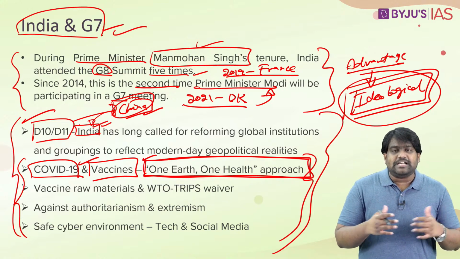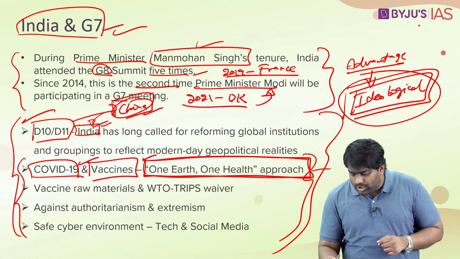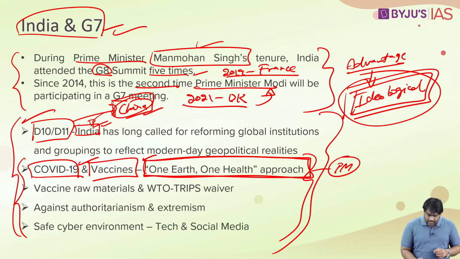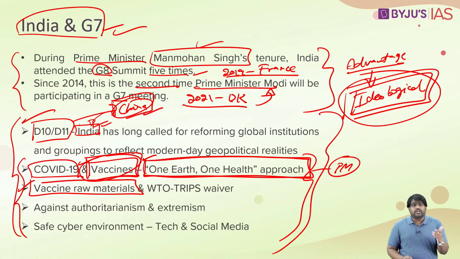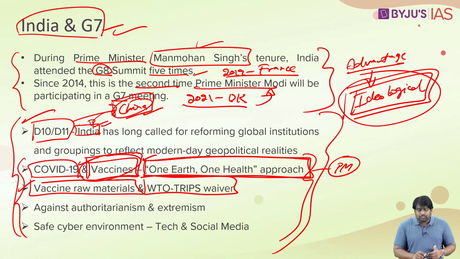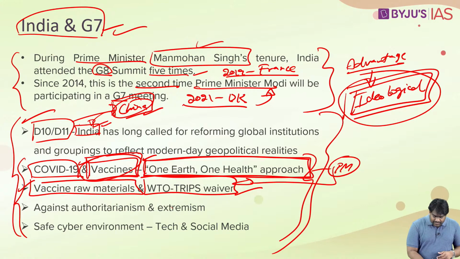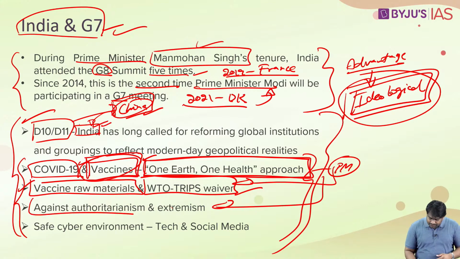Instead of being divided by national boundaries, Prime Minister Modi called upon the G7 and the global community to work together to contain the pandemic and work together to procure vaccines and distribute and administer vaccines. So that's why the Indian Prime Minister appreciated the G7's decisions related to vaccine raw materials and the possible patent waiver at WTO TRIPS. These decisions of the G7 have been appreciated by India, and India has even expressed support